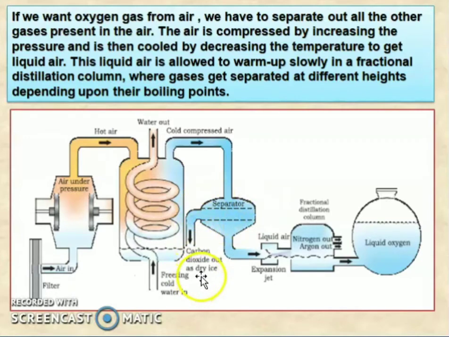Here, carbon dioxide gas is separated out as dry ice. Do you know what dry ice is? Dry ice is nothing but solid carbon dioxide. From this, the carbon dioxide gas is separated. Now the air goes to an expansion jet. In the expansion jet it becomes liquid air, and then it goes to the fractional distillation column. In the fractional distillation column the nitrogen and argon come out first, and lastly the liquid oxygen is separated. Like this we can separate the air using a fractional distillation column.